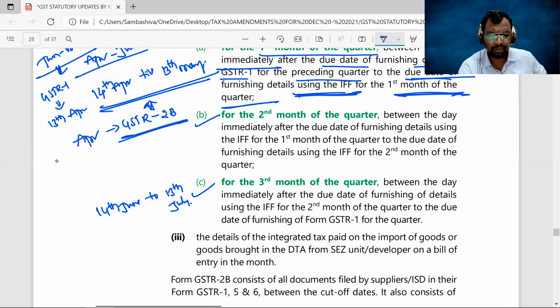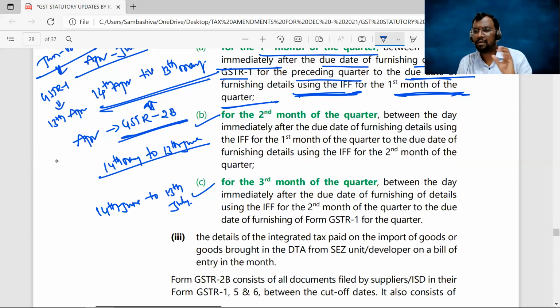For the second month, let me write that also, sir: 14th of May till 13th of June. So the invoice details of the outward supplies uploaded between 14th of May till 13th of June will be reflected in the May month GSTR 2B.